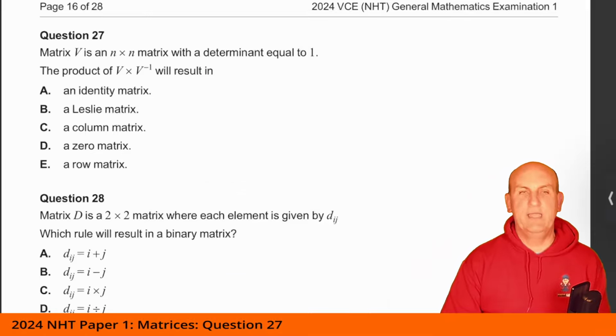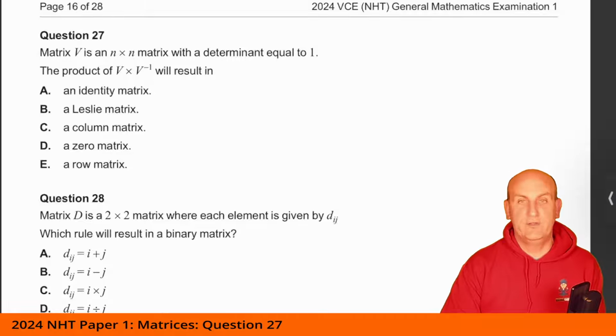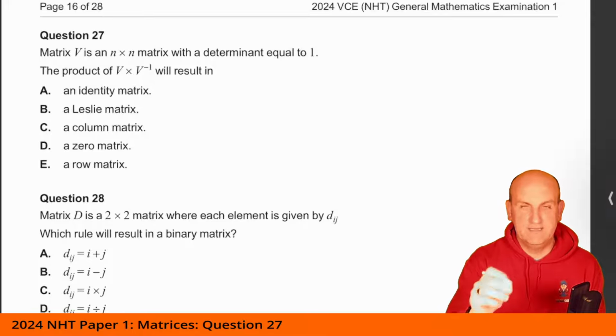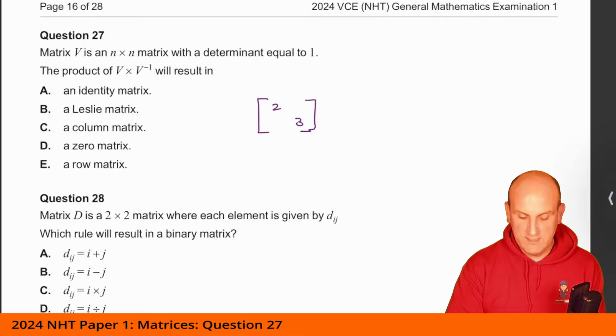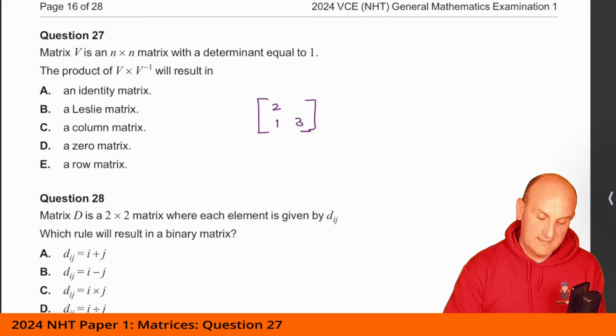Matrix V is an n by n matrix, which means it's square, with a determinant equal to 1. So that means AD minus BC is equal to 1. The product of V times V to the minus 1 will result in... Now, the way I did this was by creating a matrix, and I created one with 2 and 3. I know the determinant had to be 1, so the opposite corners had to subtract to give 1. So that's 6, and I made that 1 times 5.